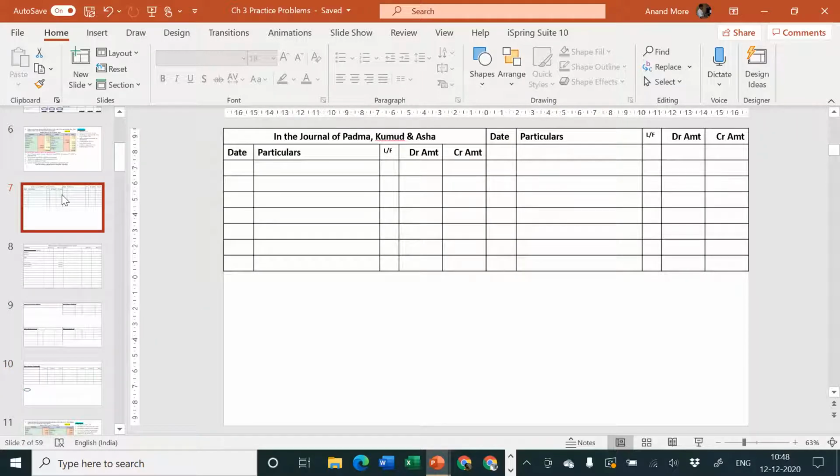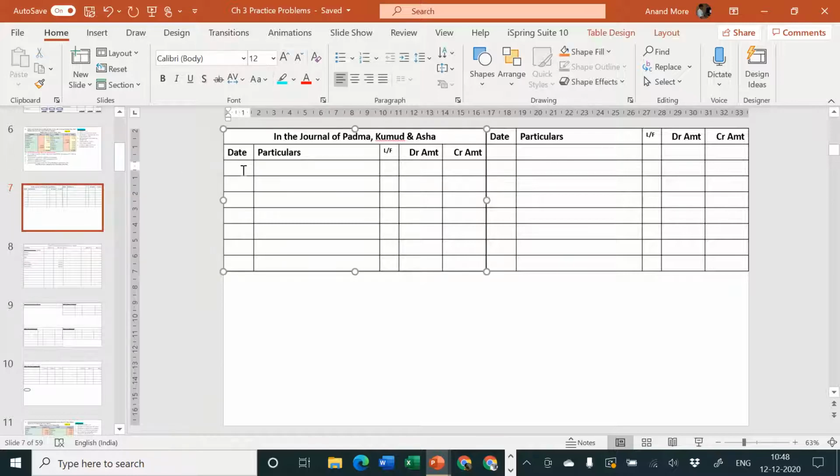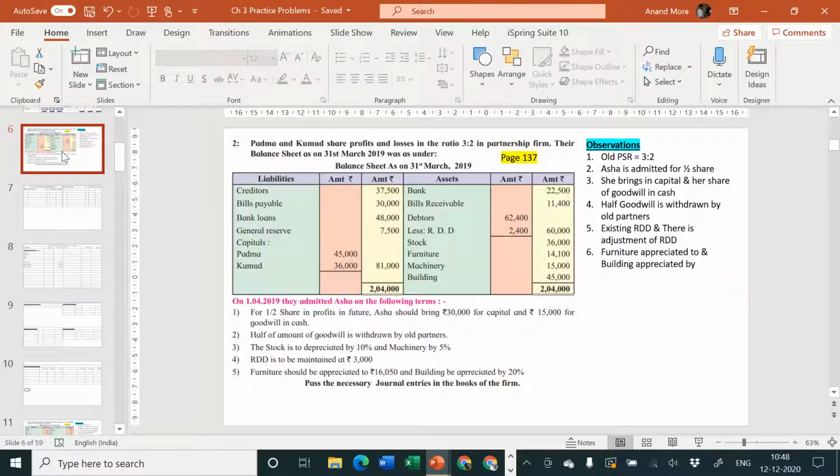General reserve is representing old profits before the admission of Asha. That means who are the owners of this old profit? Old partners are the owners of this profit. Who are the old partners? The old partners are Padma and Kumud. They should share this in which ratio? In their old ratio. Because instead of saving it in general reserve, if they would have directly appropriated and transferred this profit in the past, whenever it was earned, it could have been transferred to them in the old ratio. So now also we'll transfer it in the old ratio.